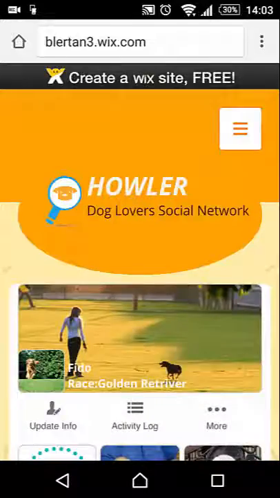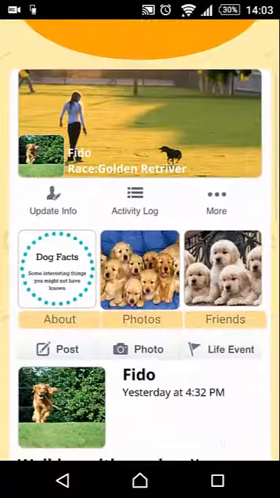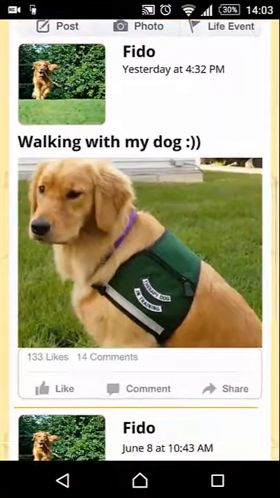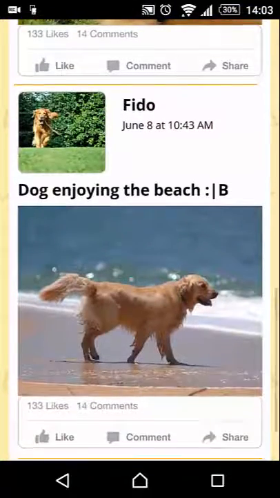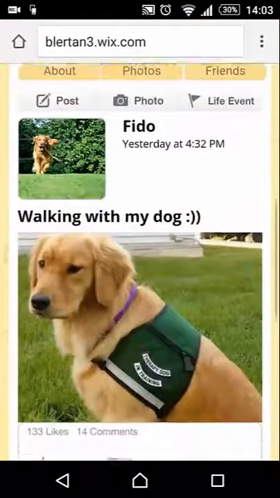On the profile page you can see and edit your information, like the race of your dog, age and gender. You can also manage your friend list and photos.